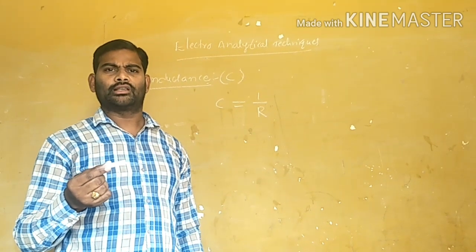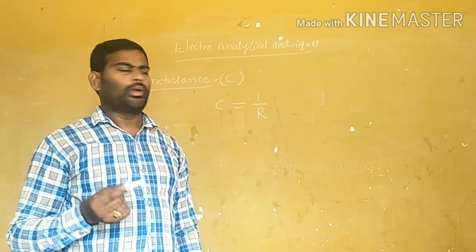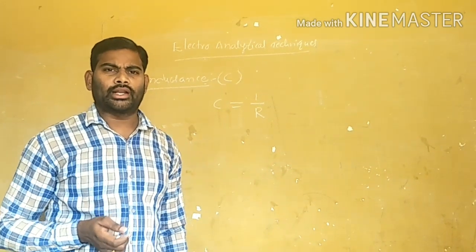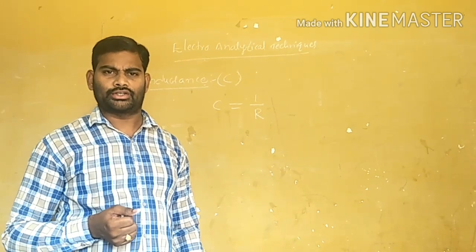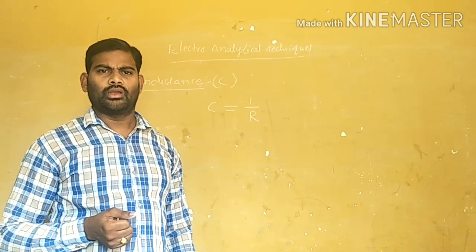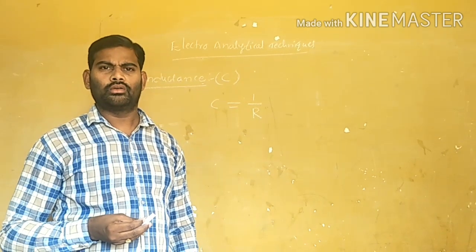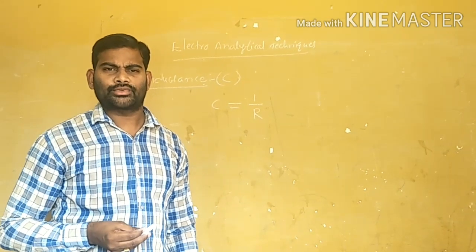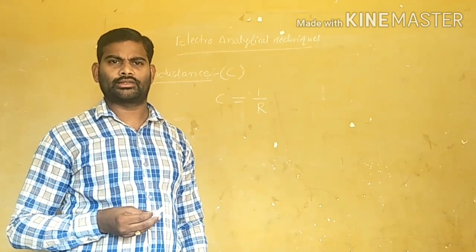If resistance is high, flow of current will be low. Conductivity or conductance is the property of flow of current. A substance with low resistance allows more flow of current, and a substance with high resistance allows less flow of current.